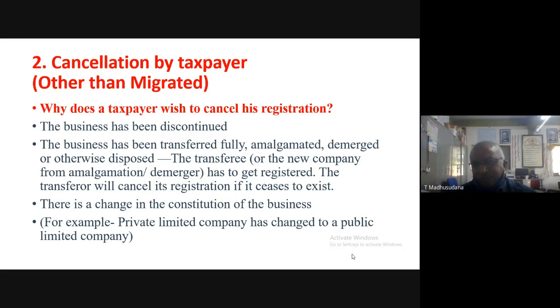For example, a private limited company has changed to a public limited company, or a private limited company has changed to a public sector undertaking, or a partnership business has become a private limited company. Whatever the manner in which the constitution of the business has changed, the impact of the change in the constitution leads to cancellation of registration.